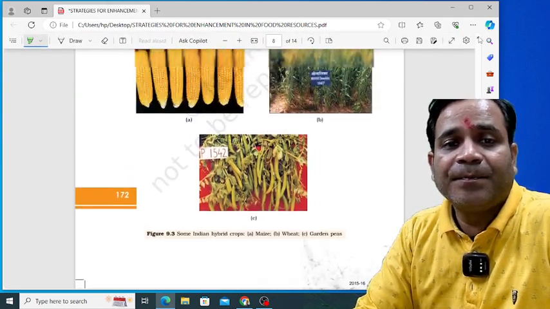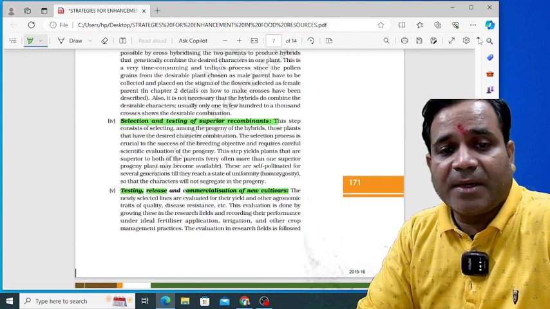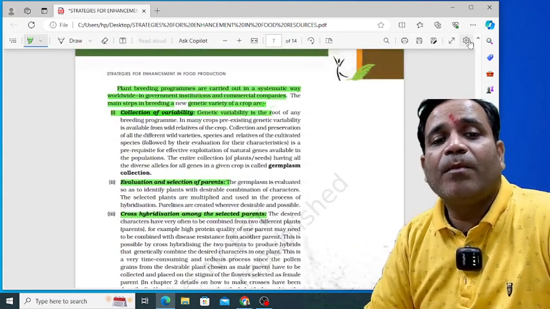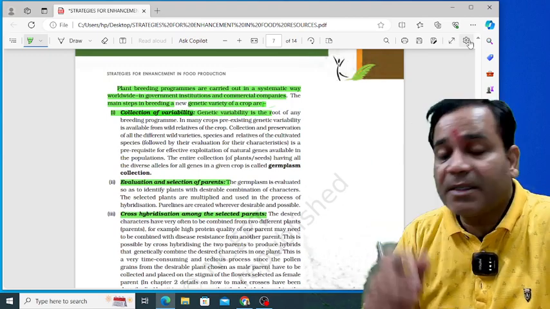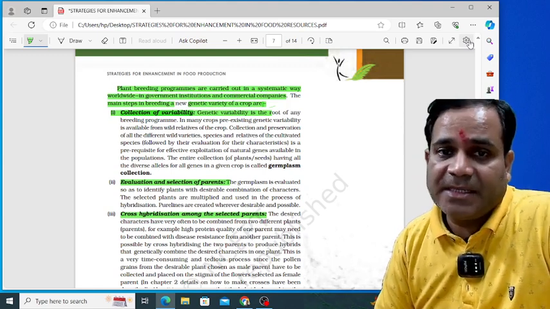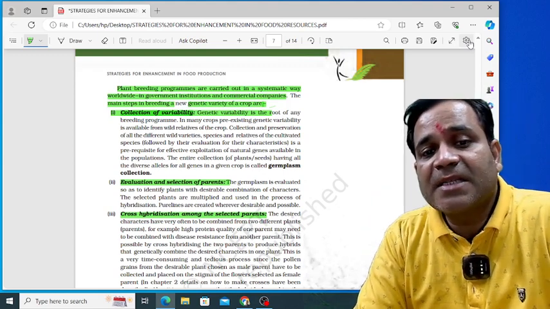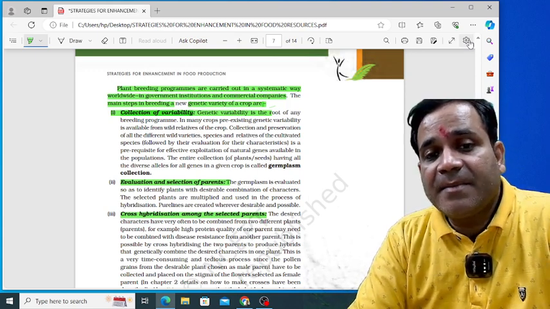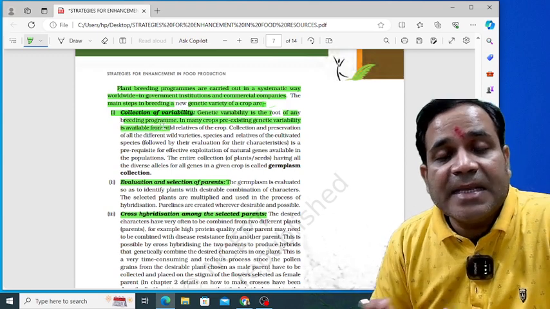Is that clear? See here, these are all the important points to understand how plant breeding programs can be carried out, my dear. So let's see one by one what is important here. Let's see the first thing: collecting of variability. If we want to improve plant breeding, then we must collect the genetic variability. Genetic variability means that the root of any breeding program is